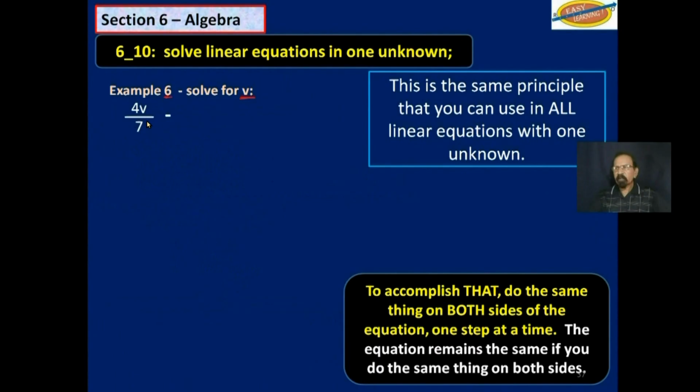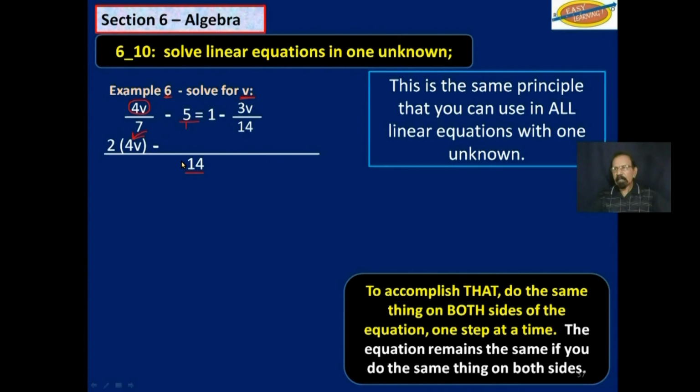Example 6, solve for v. 4v over 7 minus 5 is equal to 1 minus 3v over 14. So we will find our LCM, which is 14. 7 into 14 is 2, and we take that 2 and multiply this 4v, minus, remember that's 5 over 1.